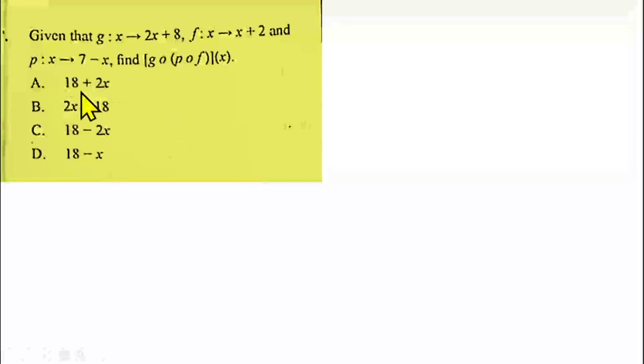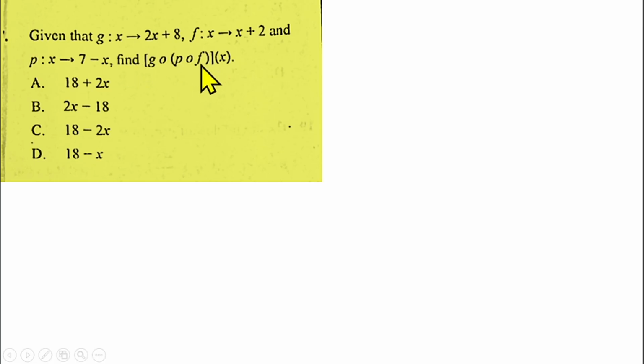Question number 7 is from functions, mapping and function. We are given three functions: g of x equals 2x plus 8, f of x equals x plus 2, and p of x equals 7 minus x. We have to find g of p of f. So this is a composite function, that is a function within another function. So what does that mean? We are going to start with putting f of x inside p of x first. Whatever you now get, you now put inside g of x. So you start from inside outward.